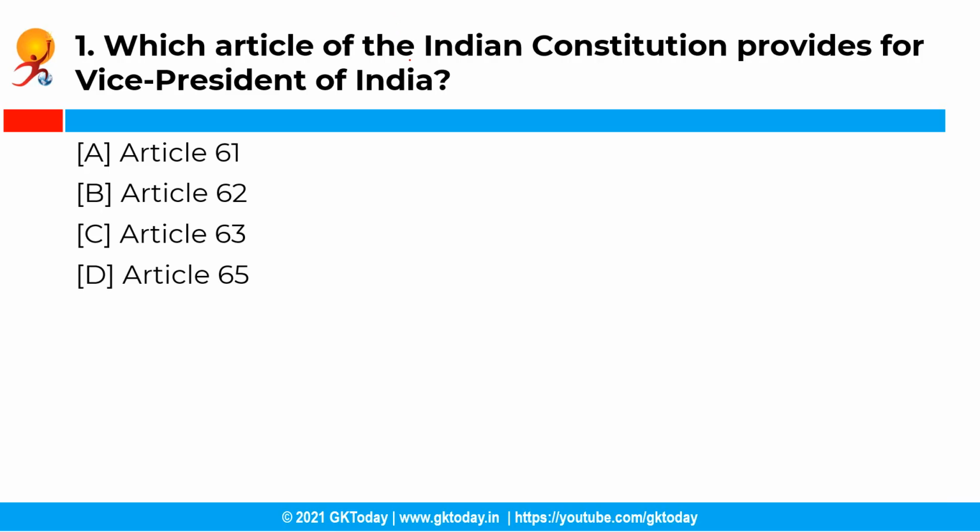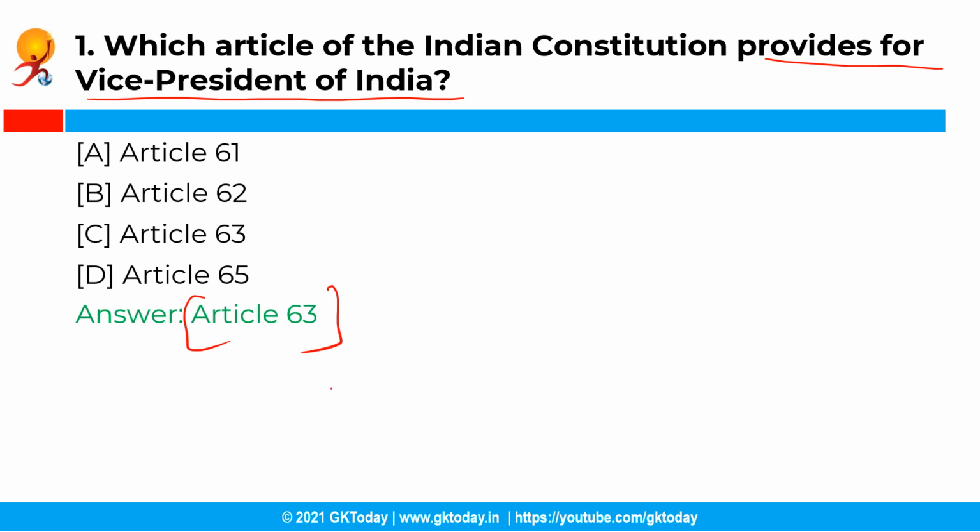The first question is, which article of the Indian Constitution provides for Vice President of India? You have the following options and the correct answer is option C, that is Article 63. So Article 63 of the Indian Constitution states that there shall be a Vice President of India, and the Vice President acts as the President in the absence of the President due to death, resignation, impeachment or other situations.